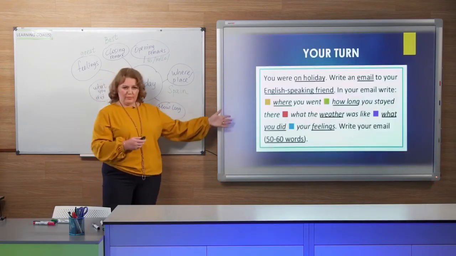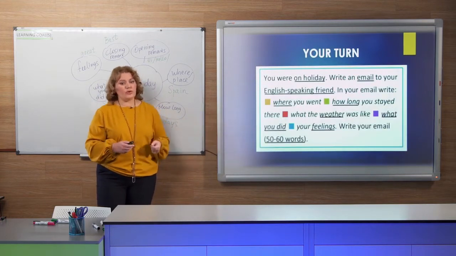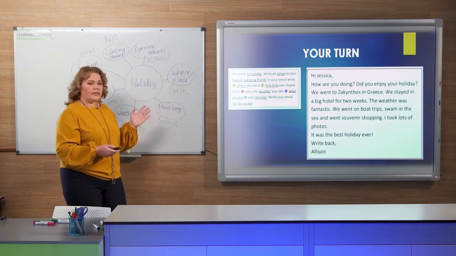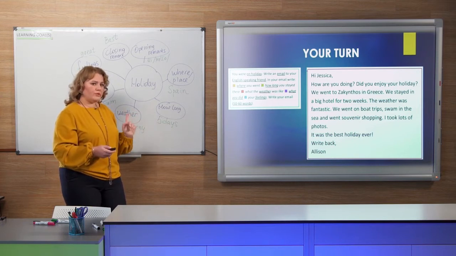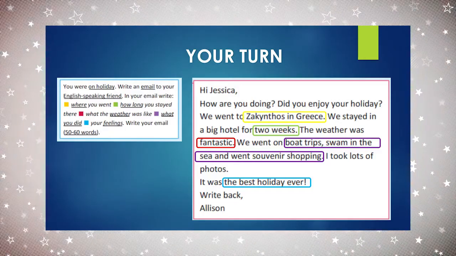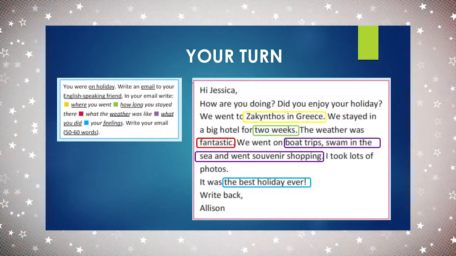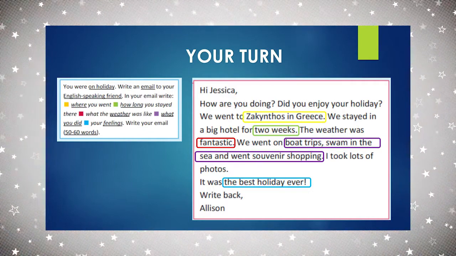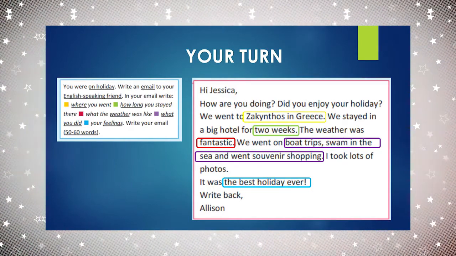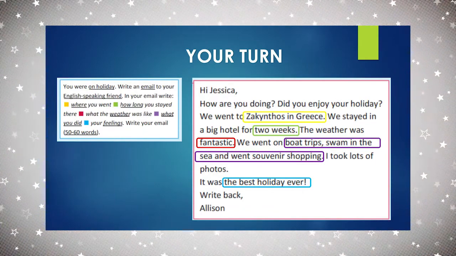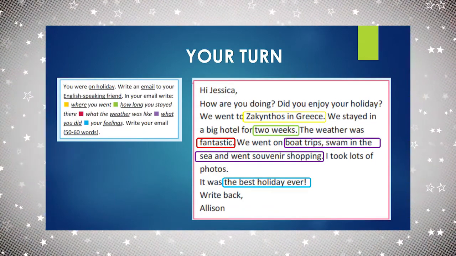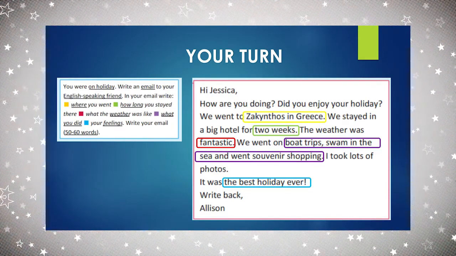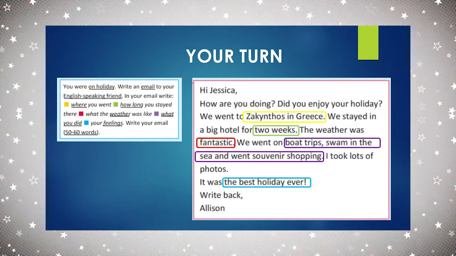Now, let's move on. So, again, remember the task, and it's your turn to write it. Before you write your own email, let me remind you of the important information that you need to mention. Let's take the Alison example again and have a look. Where did she go? The place. Find this information in the text. Is it there? Yes. Zakynthos in Greece. What is next? How long did she stay there? Find this information again. 2 weeks. She stayed there for 2 weeks.